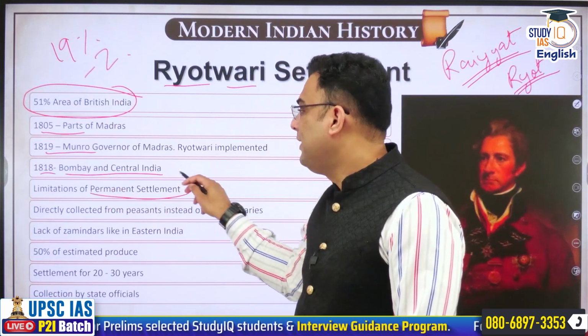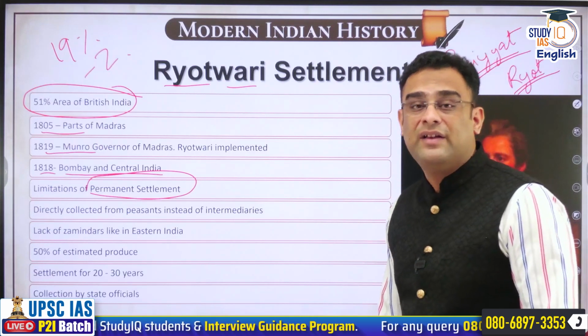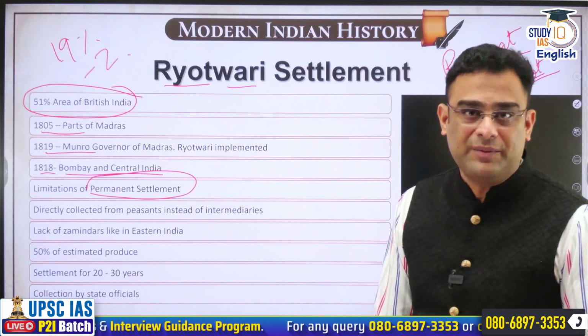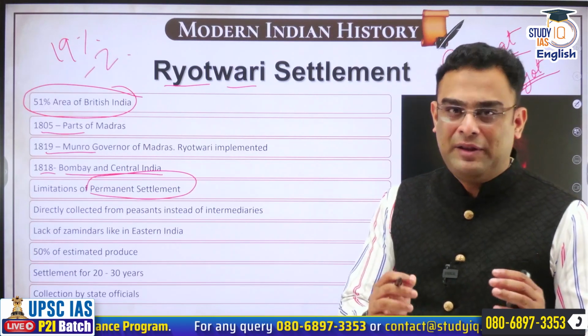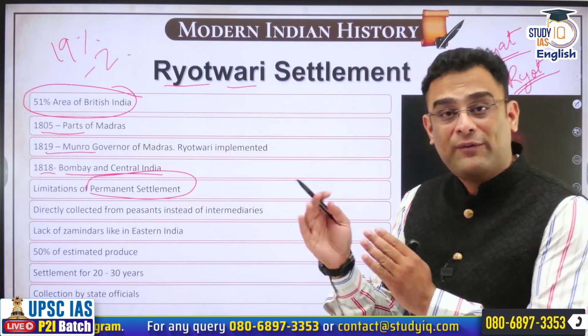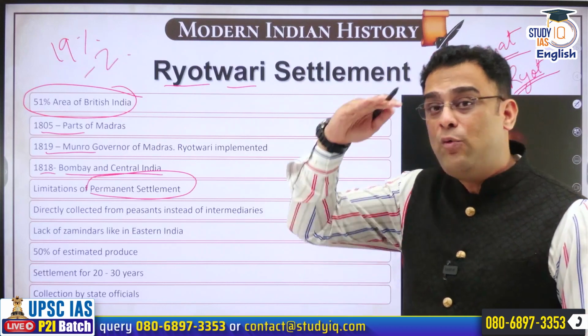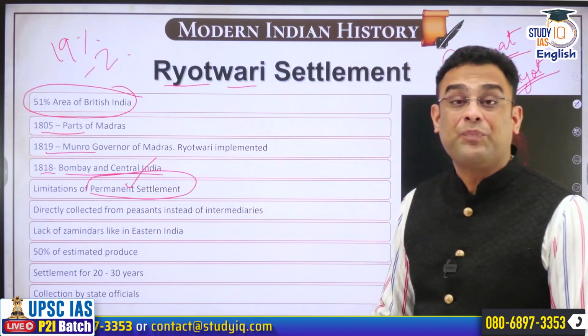Why was this being implemented? Limitations of permanent settlement. What were the limitations? Number one, the Zamindar was an intermediary, and that intermediary was cornering away the revenue which would have otherwise come to the state. One. Number two, the amount was fixed. That is why it was called as permanent settlement. Permanent.